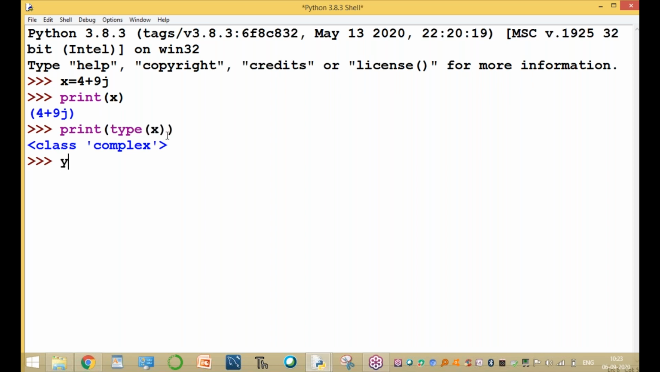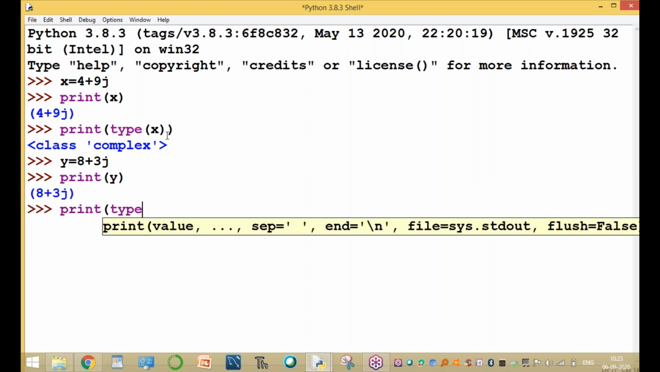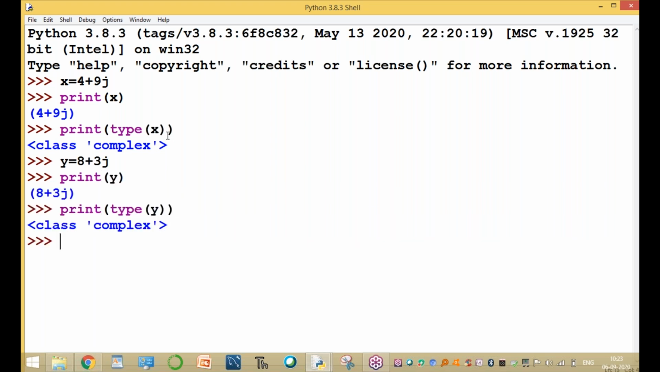Now another complex number, y equal to, for example, 8 plus 3j. Print of y gives the value, and the type of y is also complex.